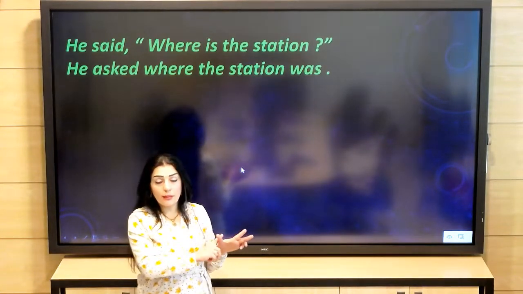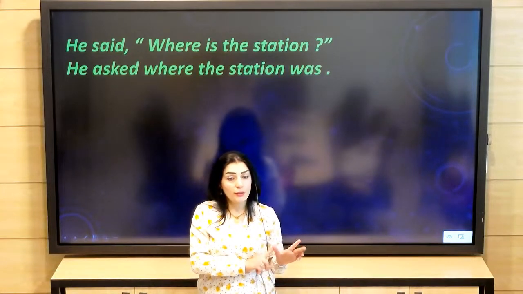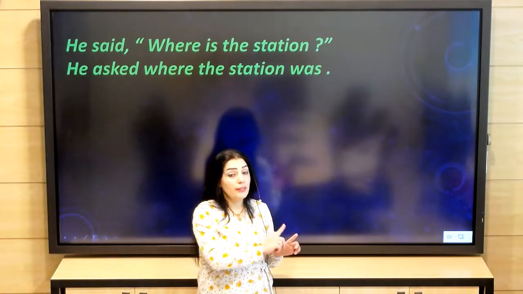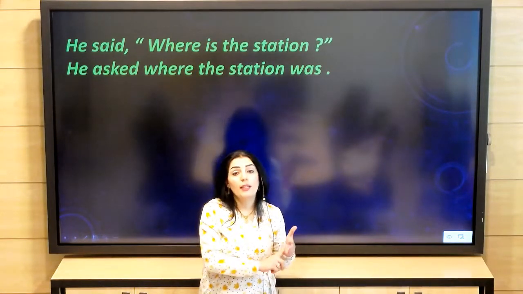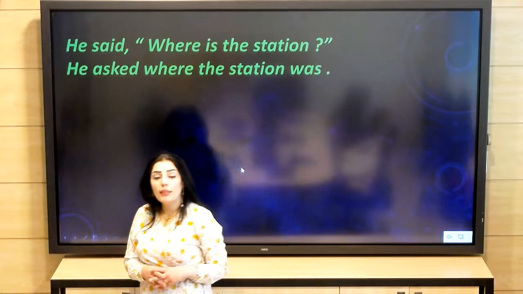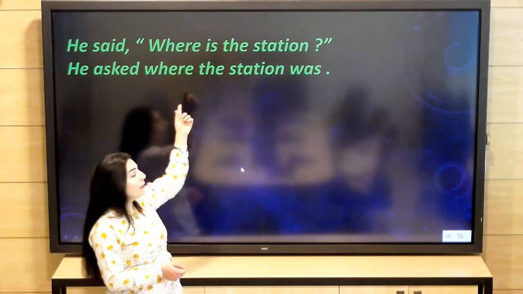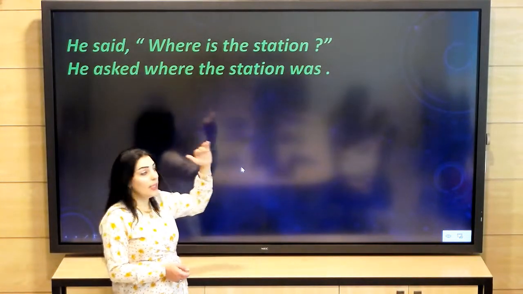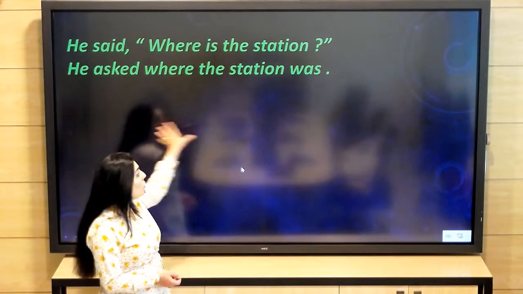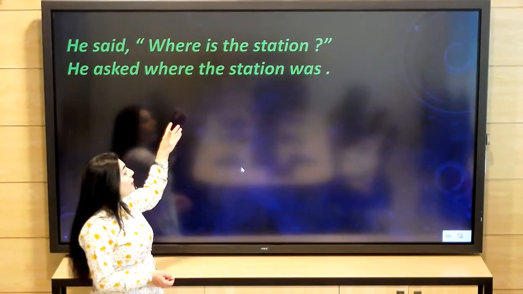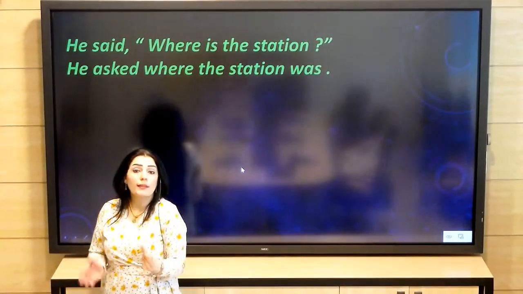So we start with where, the WH word. Then the station, the subject, and was, the verb. The tense was simple present, and it became simple past, which is was. So it's wrong to say where the station is, and it's wrong to say where was the station.